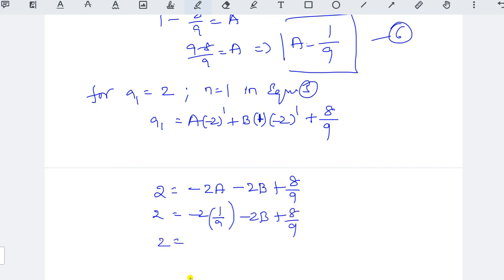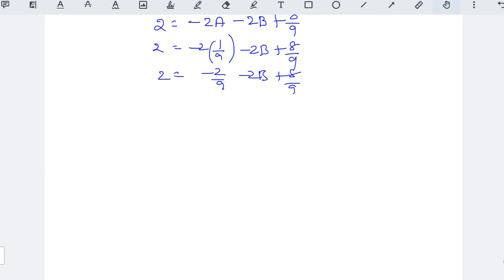Okay, so here we got 2 is equal to minus 2 by 9 minus 2b plus 8 by 9. Simply solve this one, 2 equal to minus 2b. You see here 8 by 9 minus 2 by 9. That means LCM is 9. 8 minus 2, 6. So 6 by 9. 3 2s are 6, 3 3s are 9. So simply we got here plus 2 by 3.